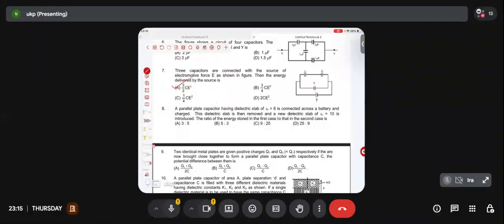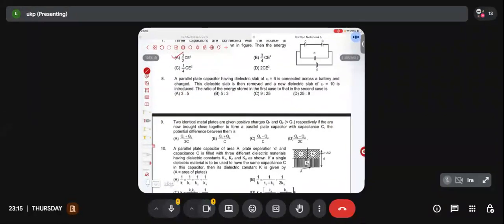Energy delivered. A parallel plate capacitor having a dielectric slab of epsilon r equal to 6 is connected across a battery and charged. This dielectric slab is then removed and a new dielectric slab of relative permittivity 10 is introduced.